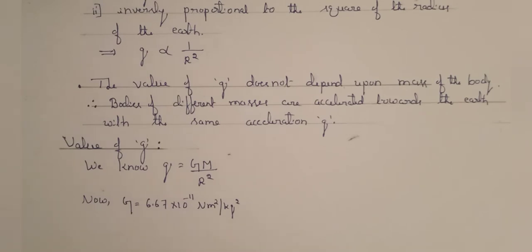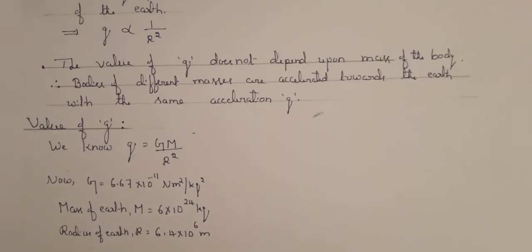And the mass of the earth is 6 into 10 to the power of 24 kg. And the radius of the earth capital R is equal to 6.4 into 10 to the power of 6 meter. Now, by substituting these values in the equation g is equal to capital G into capital M by R square, we will get,